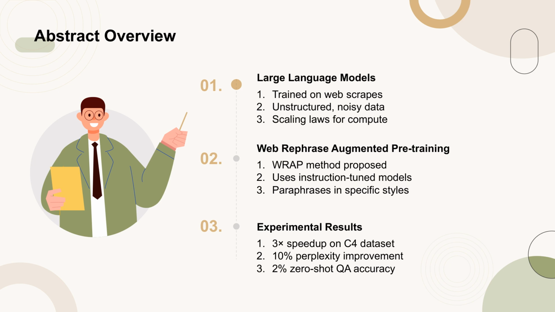approximately 3 times. At the same pre-training compute budget, RAP improves perplexity by more than 10% on average across different subsets of the Pile, and enhances zero-shot question-answer accuracy across 13 tasks by more than 2%. The authors also investigate the impact of rephrasing style on model performance, providing insights into how the composition of training data can affect the performance of large language models in out-of-distribution settings.